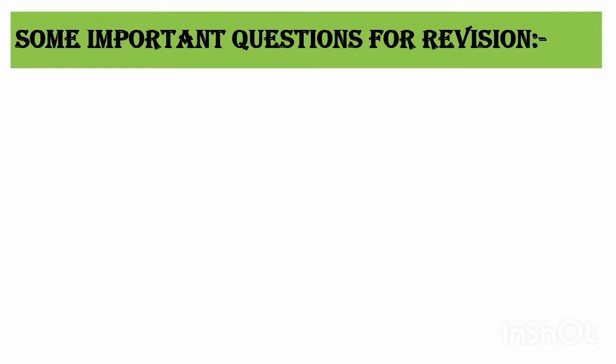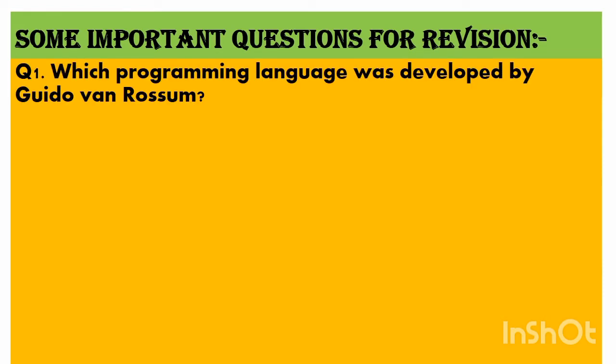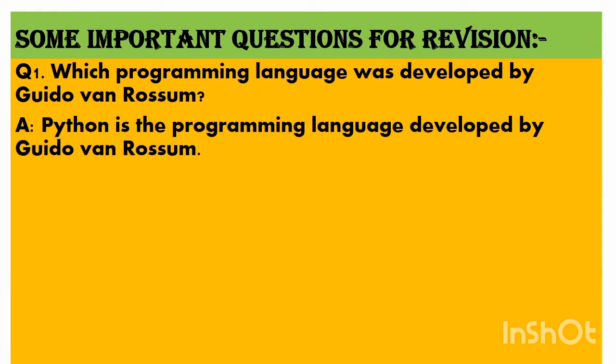Some important questions we will do for today's revision work from chapter 7 and chapter 8. Both are based on Python. Let's start. My first question is very common. Which programming language was developed by Guido van Rossum? Everyone knows the answer. Python. Python is the programming language developed by Guido van Rossum.